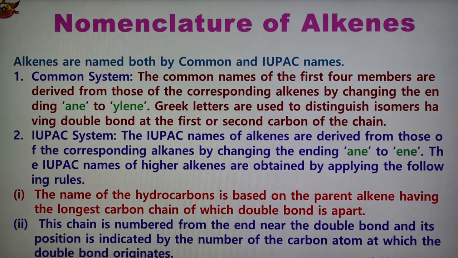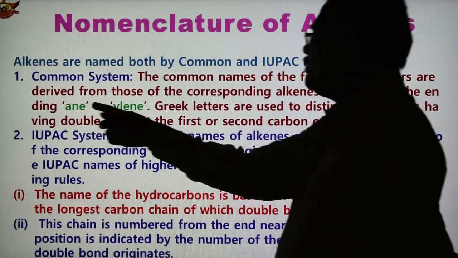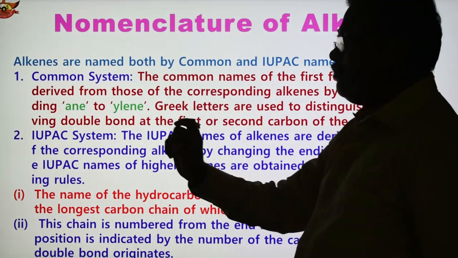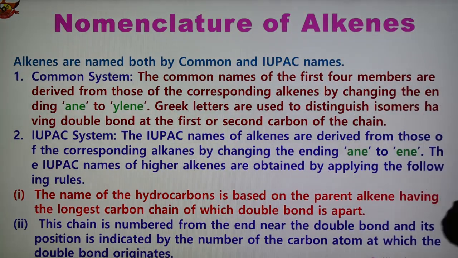Greek letters are used to distinguish isomers having the double bond at the first or second carbon atom of the chain. So in the common system, the ending ane of alkane is replaced by ylene, so alkane becomes alkylene. This is the common name. We are taking some examples also.